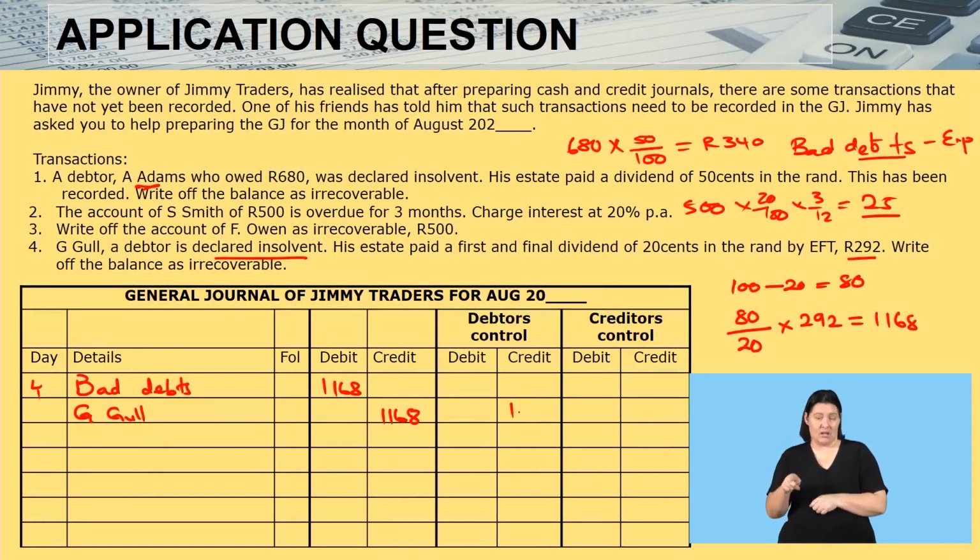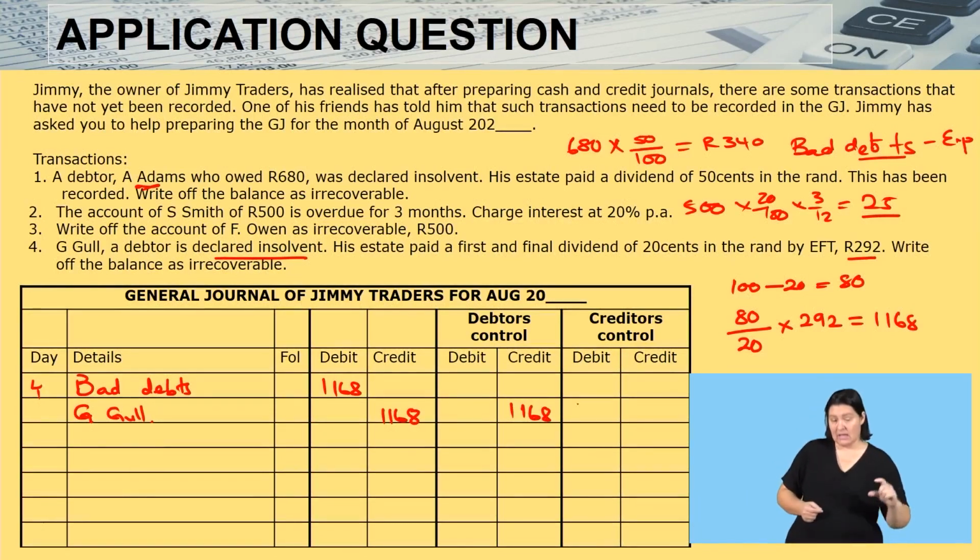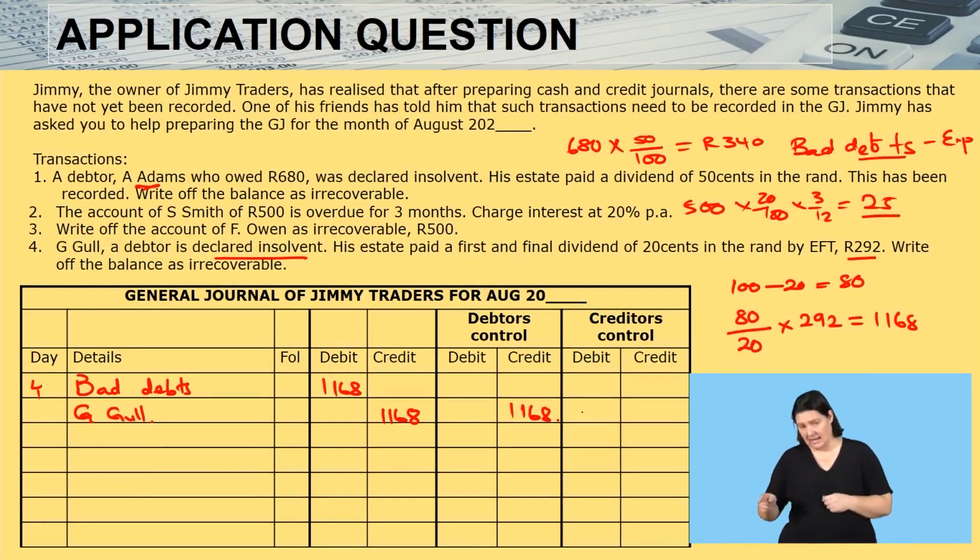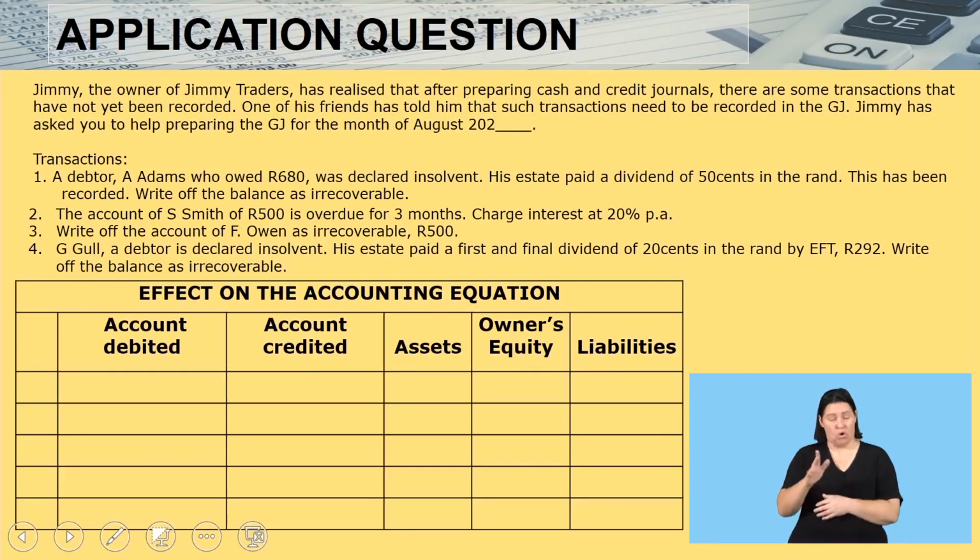I'll come here, 1,168. Whatever I've done to my debtor here, G. Gao, I do it again to my debtor's control. We are going to quickly go and do a next question, which is the accounting equation.